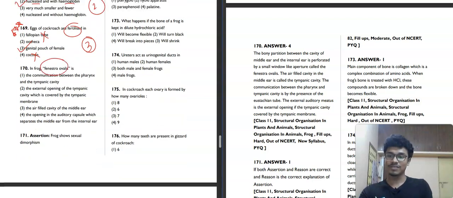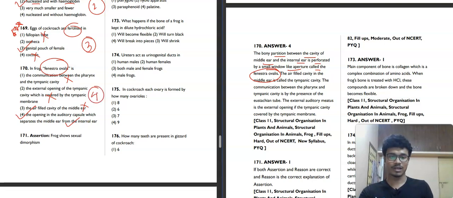In frog, fenestra ovalis is the communication between the pharynx and the tympanic cavity. No, it's not correct. The external opening of the tympanic cavity which is covered by the tympanic membrane is not correct. The air-filled cavity of the middle ear, no. The opening in the auditory capsule which separates the middle ear from the internal ear. Yes. Fenestra ovalis in frog is basically the bony partition between the cavity of the middle ear and the internal ear, perforated by a small window-like aperture. This is called the fenestra ovalis, and that's why the fourth option is correct here. Fourth option will be our correct answer for this question.